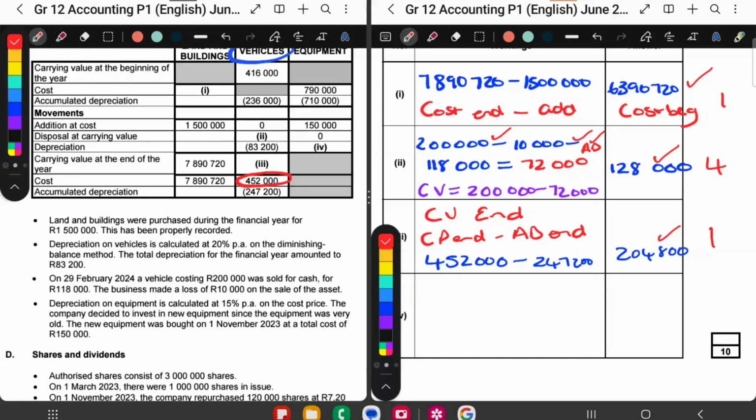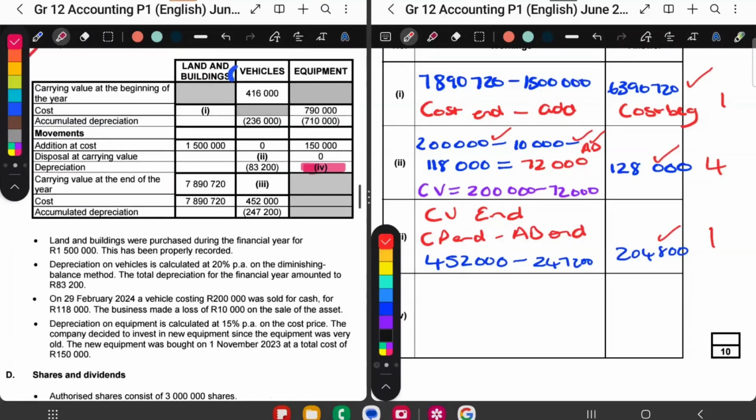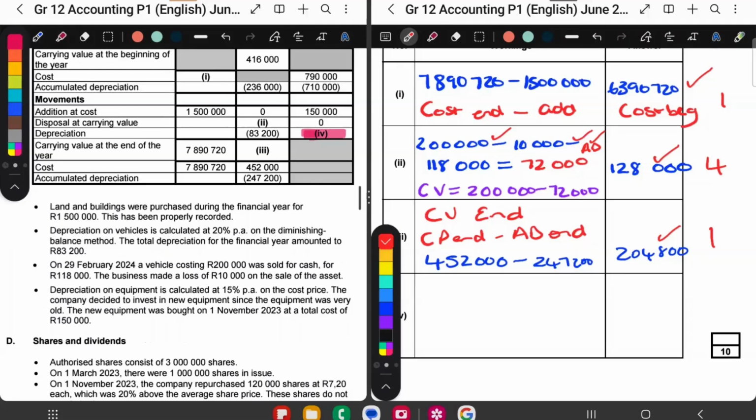And then we're looking at the last part of this question. So we're still filling in our table. So the fourth missing part is this one over here. So let's highlight quickly. We are now looking for this one over here. Okay, so that is now under equipment. So we have to go read the information and see if we find something for equipment.